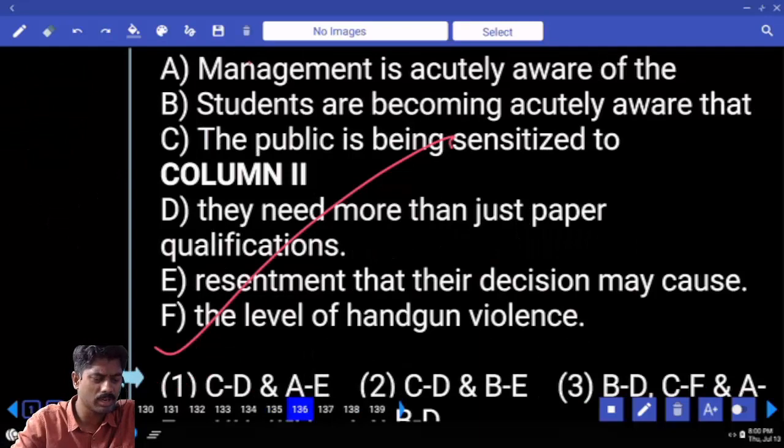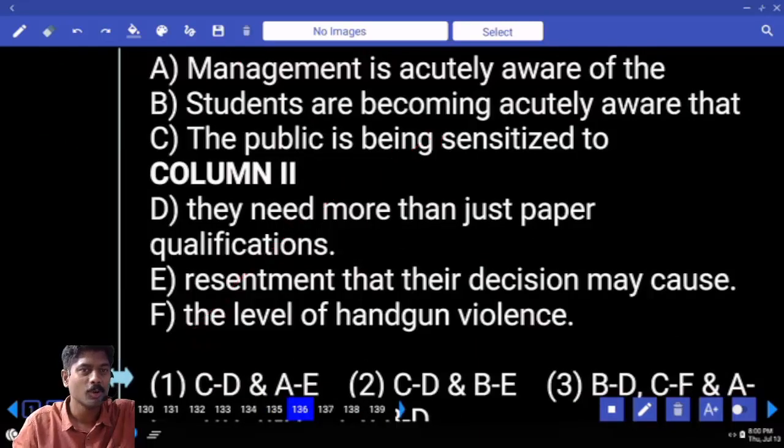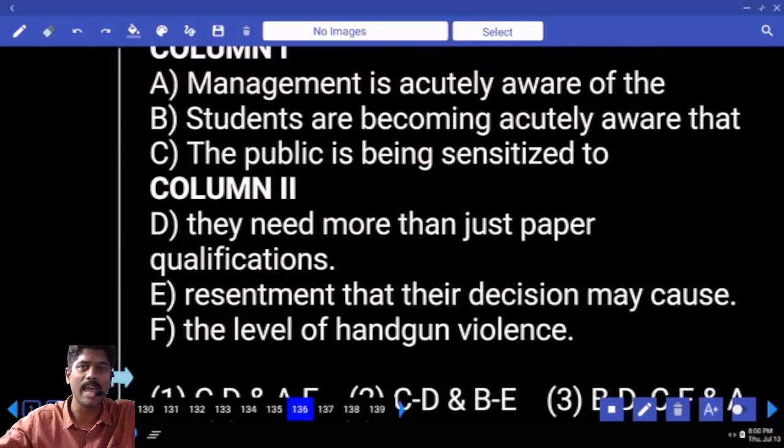Don't we speculate without knowing the reality? Oh my God, that boy ran away with the girlfriend, or that boy ran away with the boy. And we speculate, I know that girl was behaving like this. I know this boy is behaving like that. I've seen many times that girl with that fellow. We try to speculate, we don't know the circumstances. We always speculate, we assume. That is called speculate.